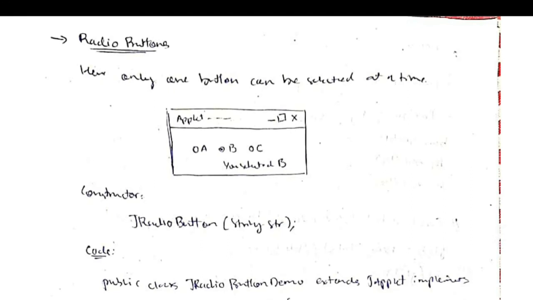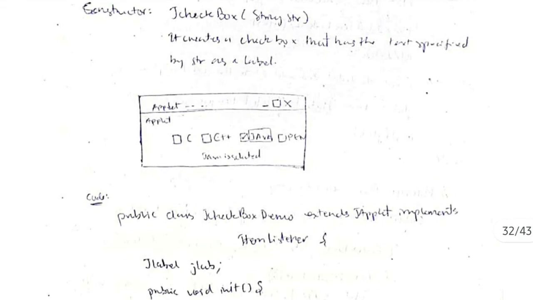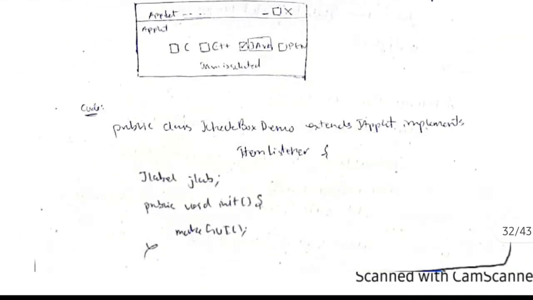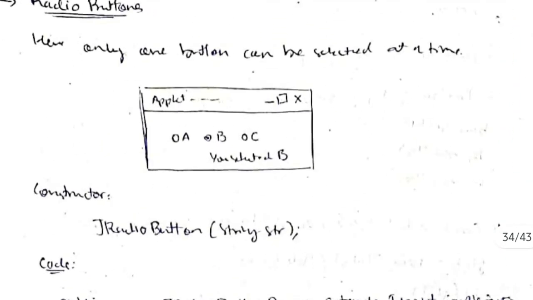Radio button is the same as the checkbox, but here only one option can be selected at a time, unlike the previous one where we can select multiple options also. Like see here, we can select both of these at the same time, but in radio button we can select only one option at a time. It will be like this. If I select A, it will be shown you selected A, else if I select B, it shows you selected B, else if I select C, it will show you selected C.